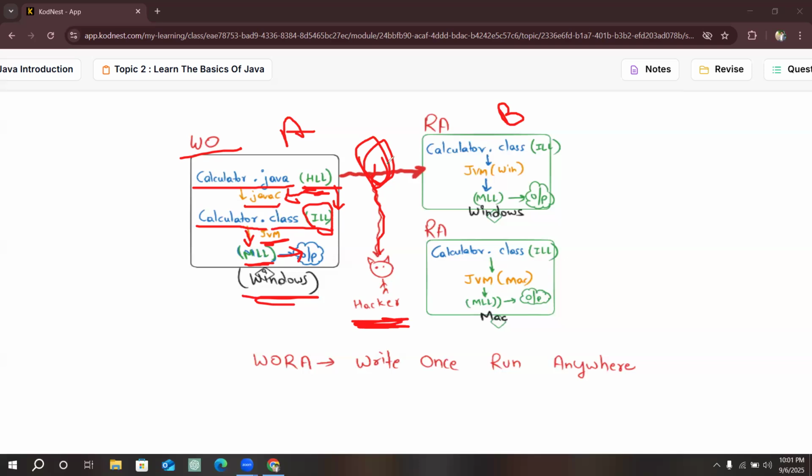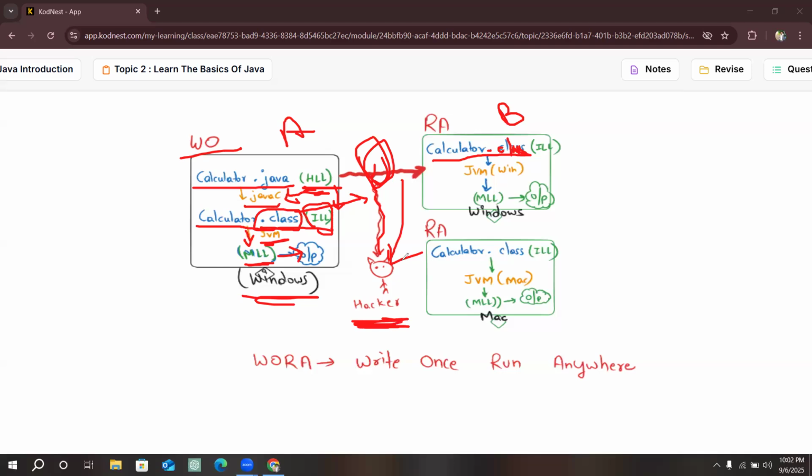So when we share our file, we share it as a .class file. That is the bytecode. See here, we have received the bytecode, this Calculator.class file. If the hacker hacks the file and opens the .class file, the bytecode, which is in alphanumerical characters, he will not understand what the code means.